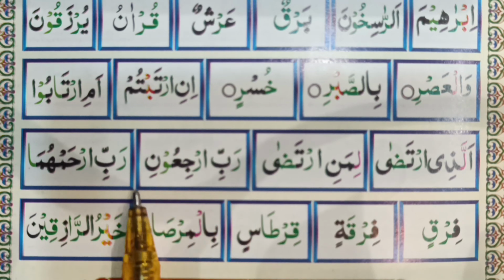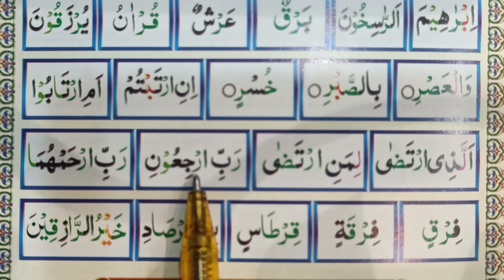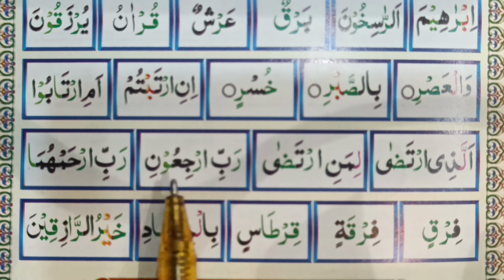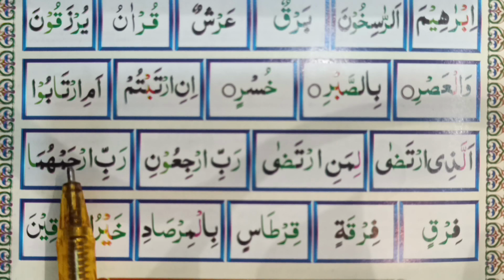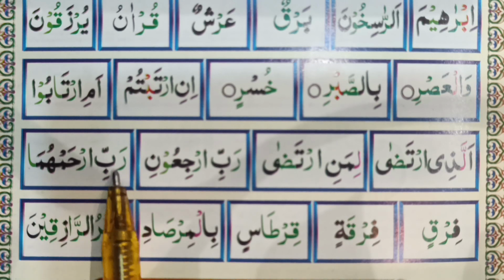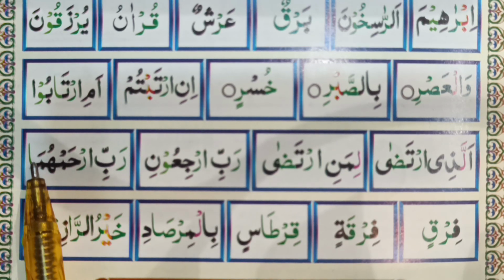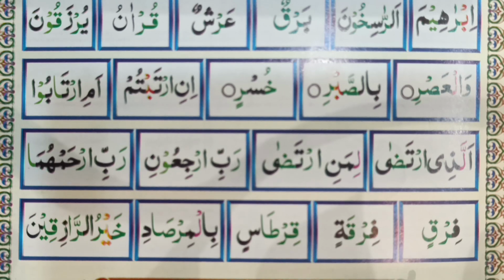Then Rabbir ji'uni. See, we are making thick sound of ra because both are separate words. Then Rabbir hamhuma. Now, this is the next rule.